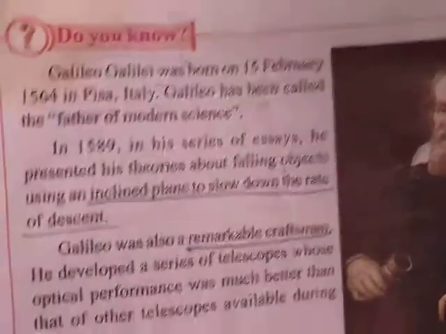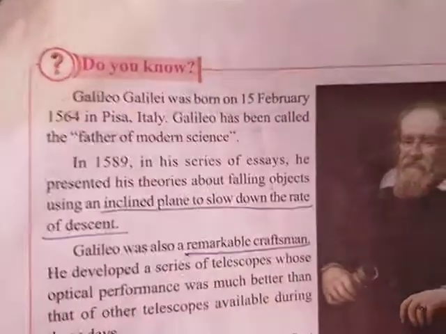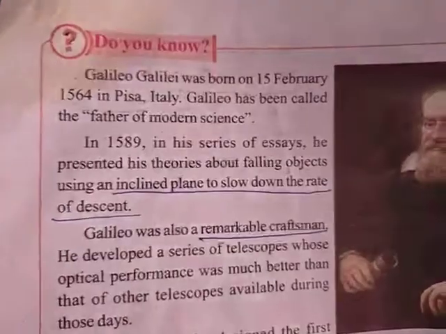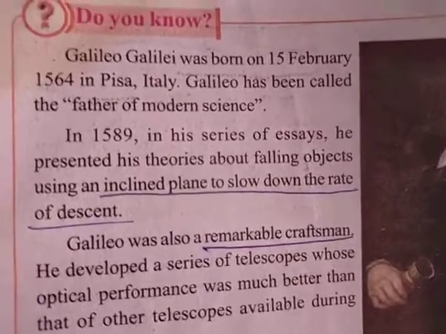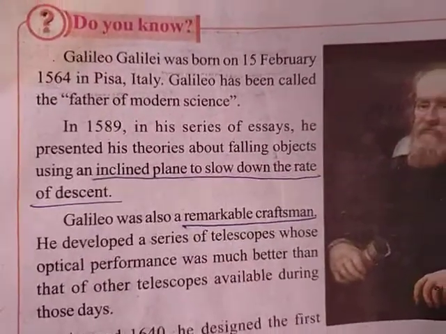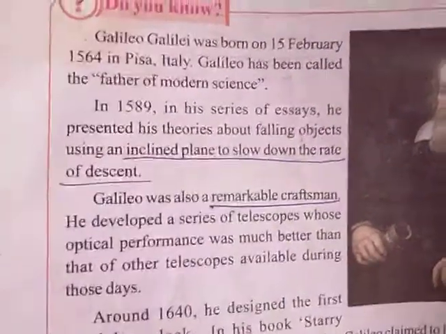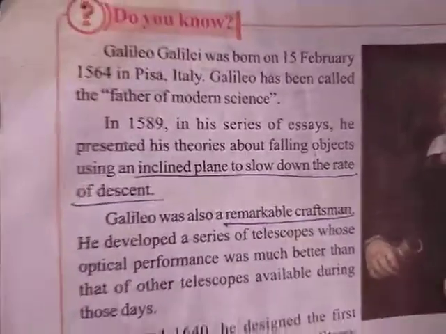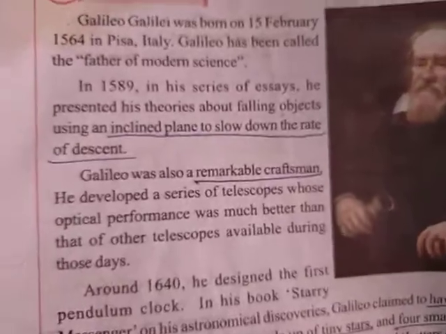In 1589, in his series of essays, that means when he wrote some books in 1589, he presented his theories about falling objects, using an inclined plane to slow down the rate of descent.